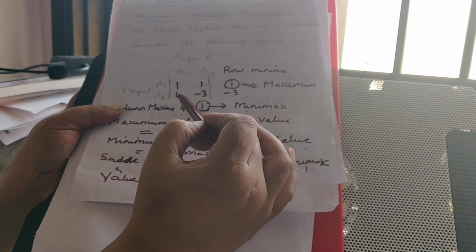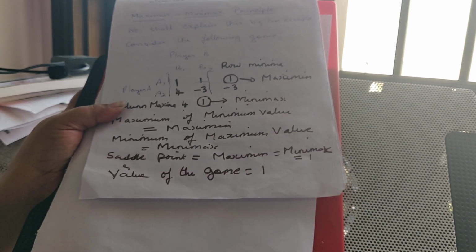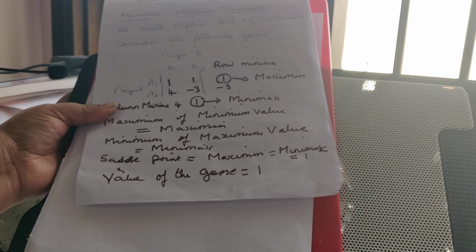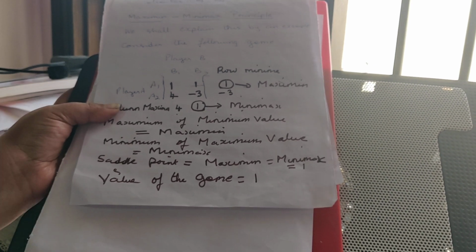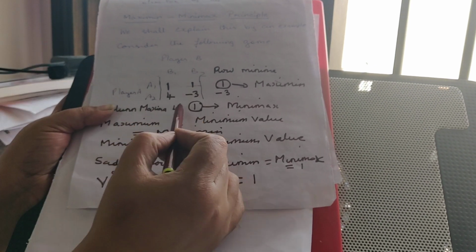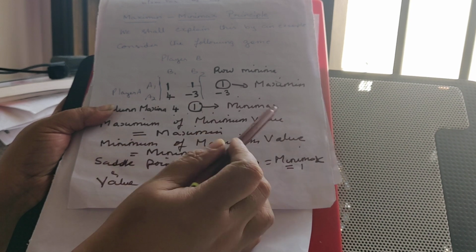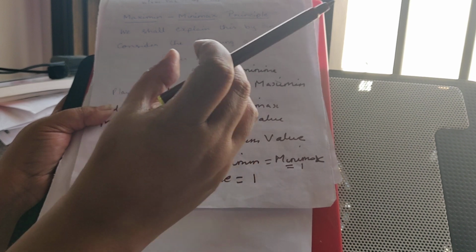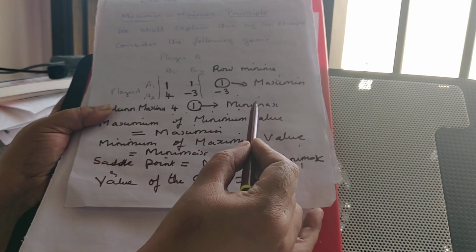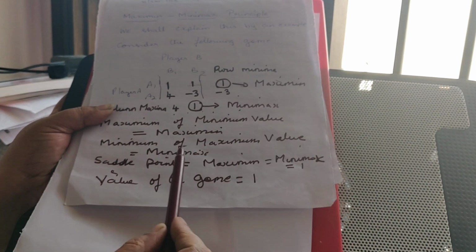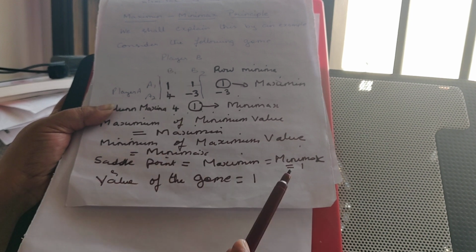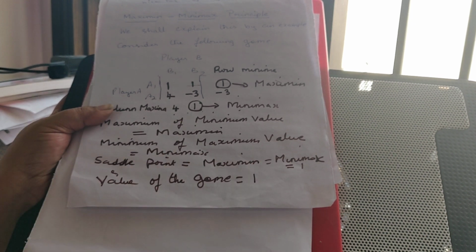Similarly, you choose the highest value in each column. Among the values chosen, you choose the smaller one, or the minimum value, that is called minimax. When maximin is equal to minimax, we call it a saddle point.